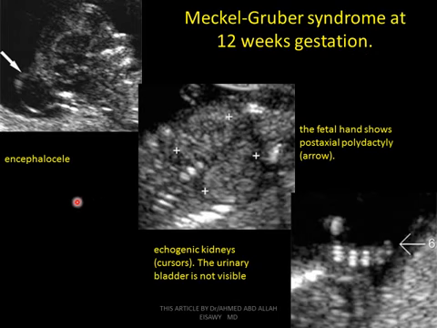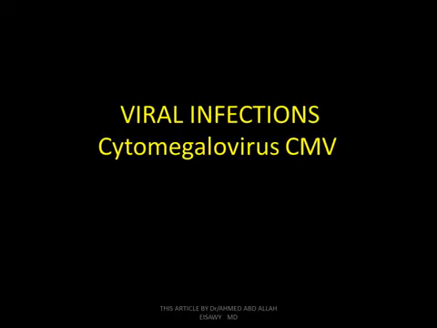Meckel-Gerber syndrome at 12 weeks gestation. Encephalocele, fetal hand with post-axial polydactyly, echogenic kidneys, urinary bladder not visible. Meckel-Gerber syndrome: echogenic kidneys and urinary bladder not visible. The fetal head shows encephalocele, and the hand shows post-axial polydactyly. This is Meckel-Gerber syndrome. TORCH infection: toxoplasmosis, rubella, cytomegalovirus, herpes.